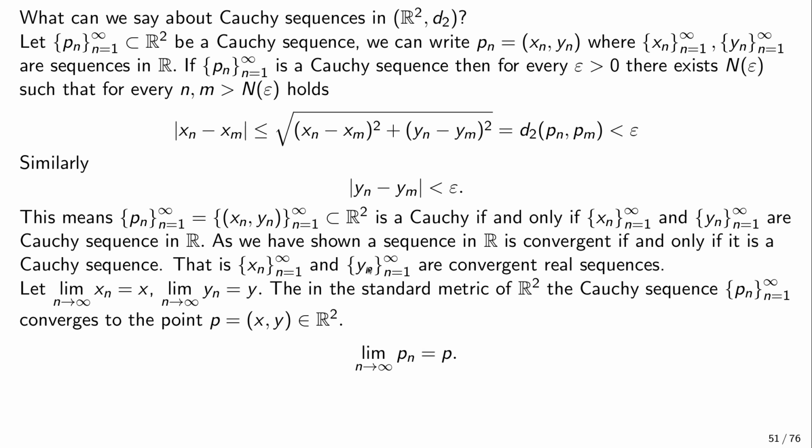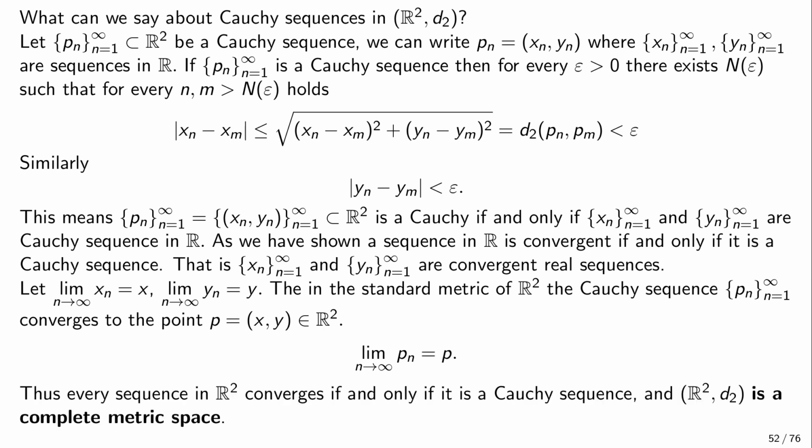Okay, and so what it means now is that xn is a real Cauchy sequence, and this is a real Cauchy sequence. And as a result, since R is complete, they both converge. This converges to some point x, and this converges to some point y. And as a result, we have this point P. And in this metric, this distance will be as small as we please. So this means exactly, according to the definition of convergence with respect to this metric, that the sequence of points Pn converges to P. And this actually proves that R2 is complete, right?